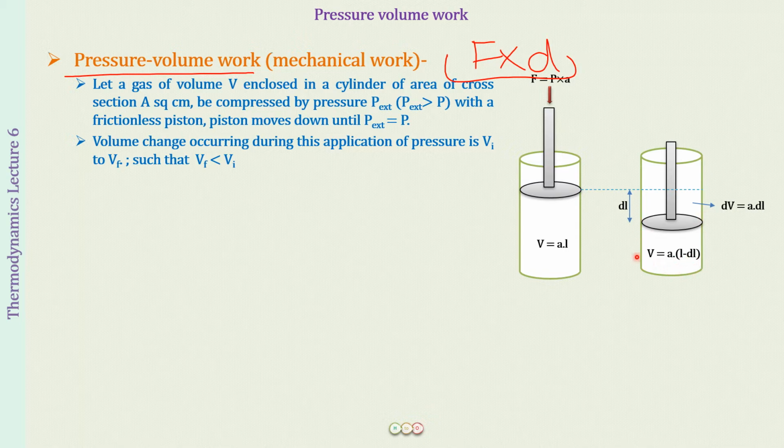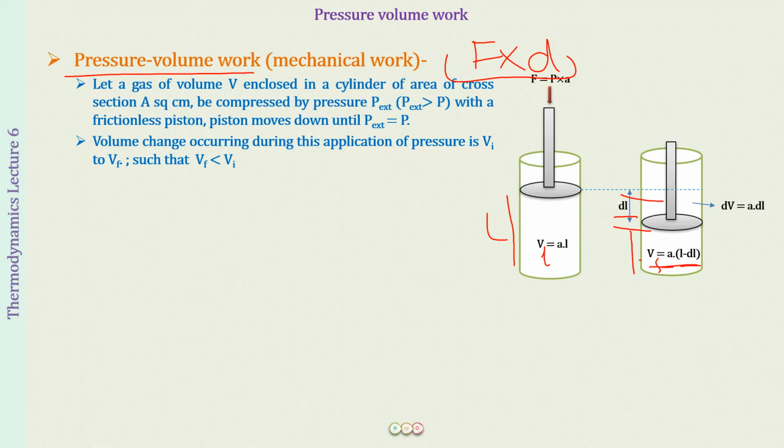And what is this over here written as V equal to A into L minus dl? Well, this is the final volume. This was the initial volume. This was the change in volume that has happened. Why? Because this is what the volume has become now. So if this was L, this is dl, this length is going to be L minus dl, and multiply this with the area of cross section, you will be getting the final volume. So this is V final and this is V initial.